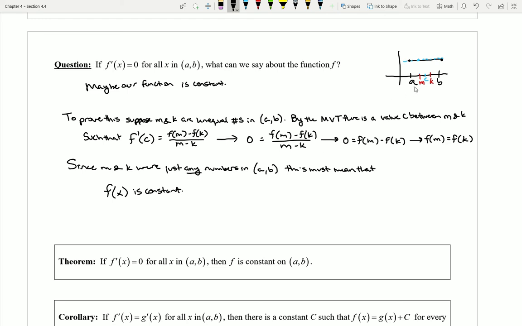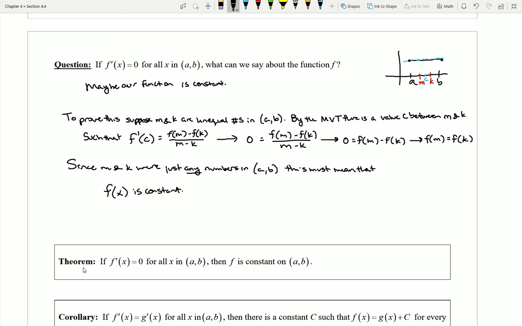This is really interesting, right? Notice, I didn't tell you what values I was going to choose. I just said, let's pick any two values in the interval. They could have been any of them. And we were able to find that those two values always spat out the same y value from our function. So no matter what two values I plug in here, I always end up with the same output. And that must mean that my function is constant.